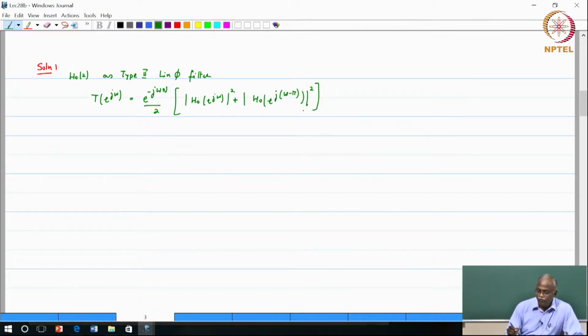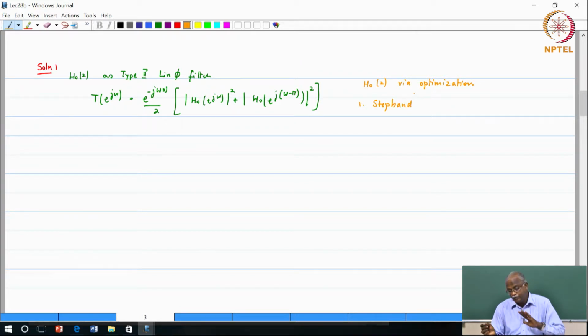Okay. Now how did we design H0? H0 we said would be designed via optimization, and it will have 2 parts that you will try to optimize. The first one is stop band attenuation, because all filters, if you want to have a good one, and typically you would have to have a passband criterion as also, but in this case we said the passband criterion need not be optimized separately, we will impose a flatness constraint on T e of j omega.